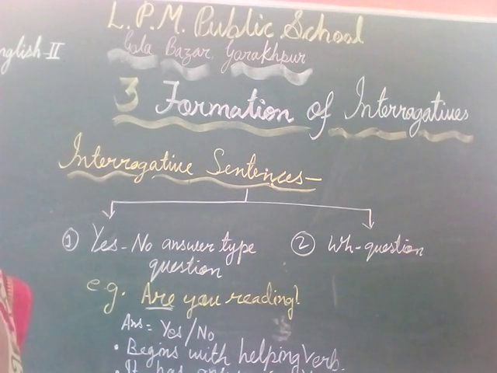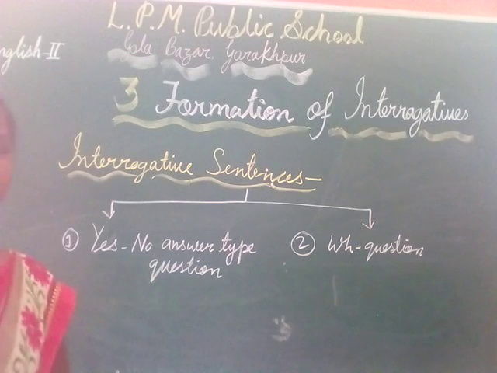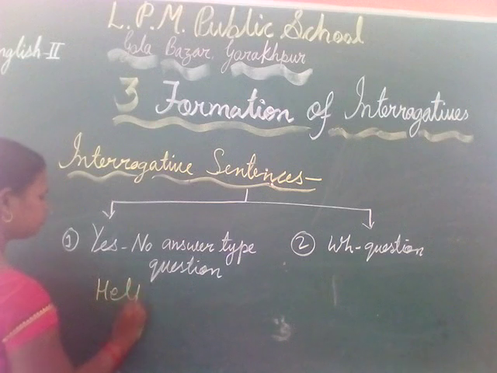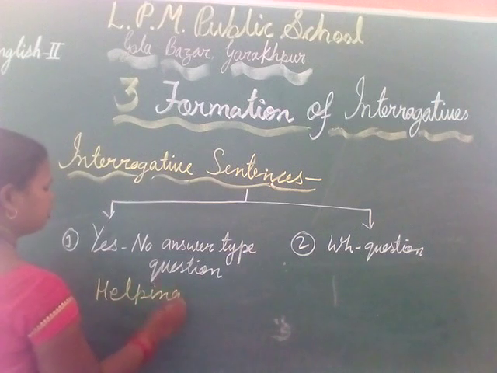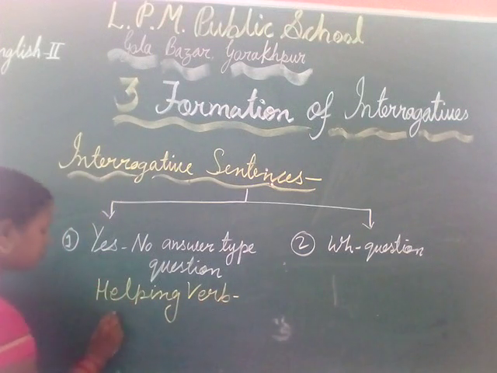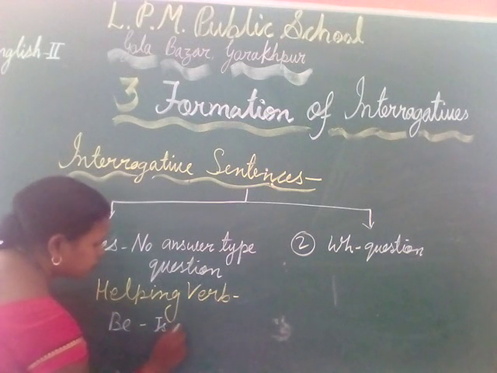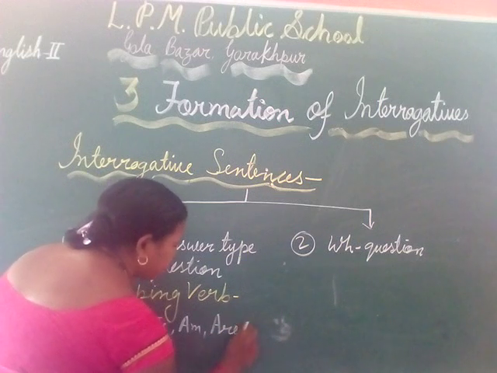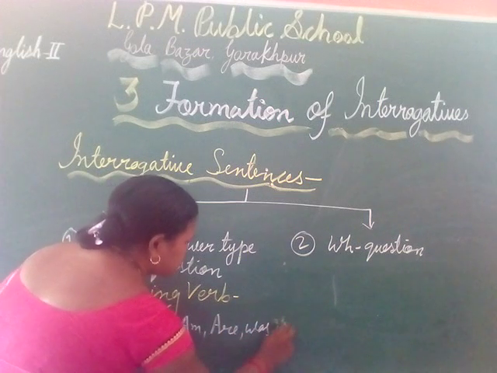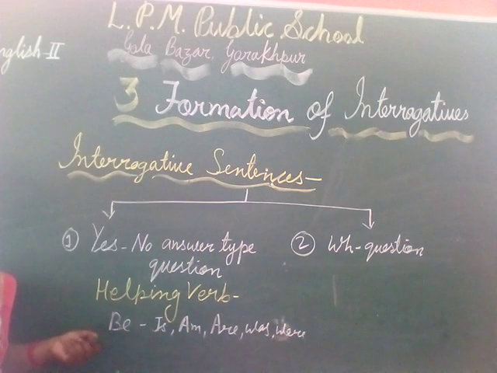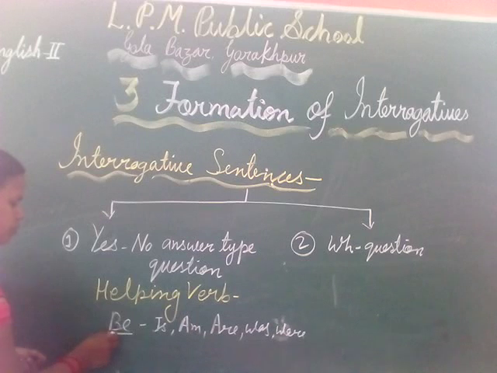Let's see one by one. Helping verbs such as, first one is the be verb, in which are is, am, are, was, were. These words come in be verb.